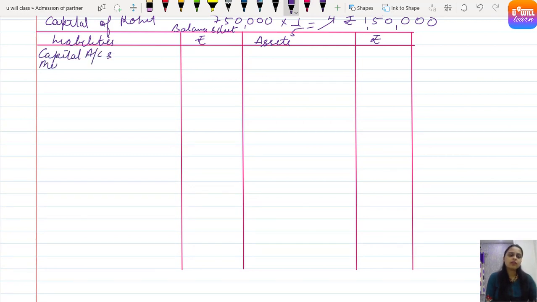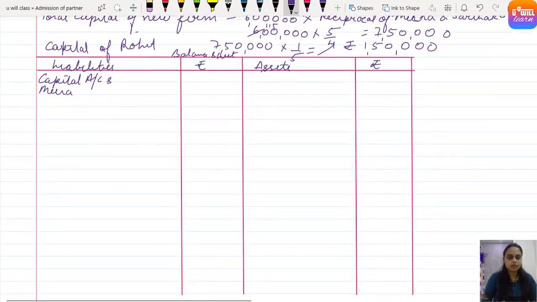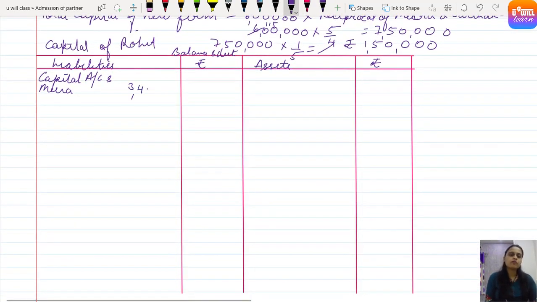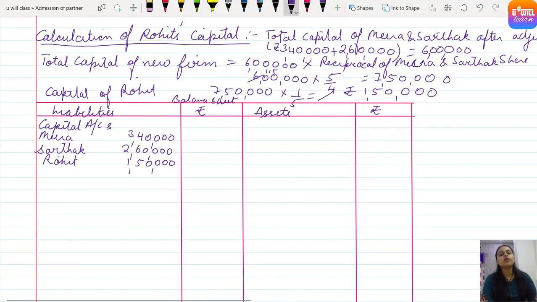So Meera's capital account how much? Balance carried down 3,40,000. Then comes Sarthak, his capital comes 2,60,000, balance carried down. और हमने अभी कैलकुलेट किया कि रोहित विल ब्रिंग इन कैश 1,50,000 एज हिज शेयर ऑफ कैपिटल, यानी वो 20% ऑफ न्यू फर्म का कैपिटल ला रहा था, right, 20% of the new firm's capital he was bringing.